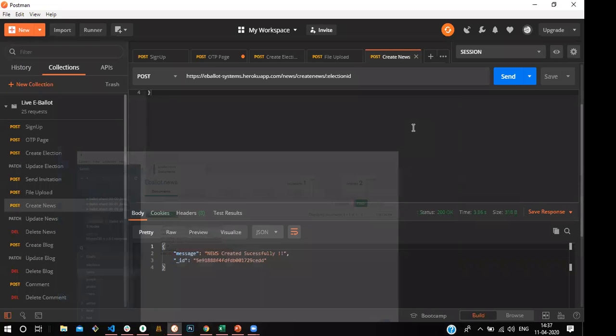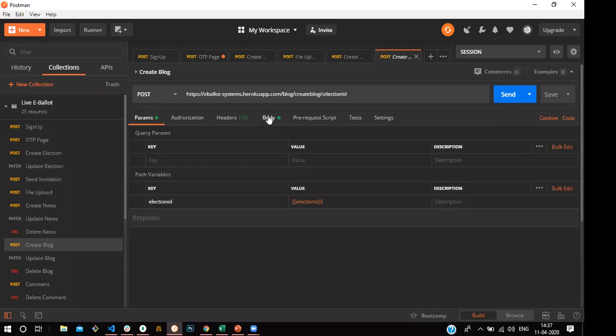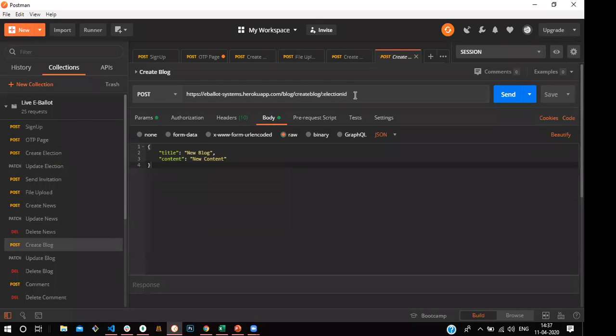And then they create a block. The election commission and nominees both have permission to create blocks. For the other thing, we can pass the election ID as a parameter, because this block needs to know which election it is related to. For that, the title is a new block and the content we are passing. Now we can see the block has been created successfully.